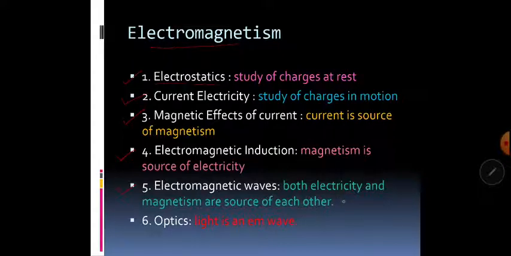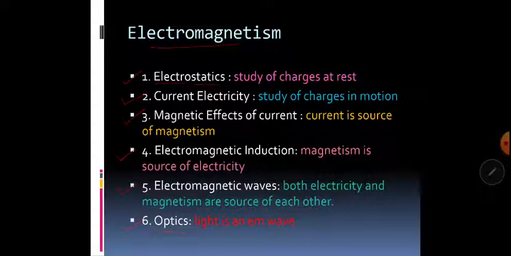So in unit 5 we are going to discuss the production of electromagnetic waves, and we will show that electricity and magnetism are the source of each other. Ultimately, in unit 6, Optics, we are going to see that light is nothing but an electromagnetic wave, where electric field and magnetic field are the source of light, which makes a part of optics. So this is about your first 6 units of the syllabus of class 12th.